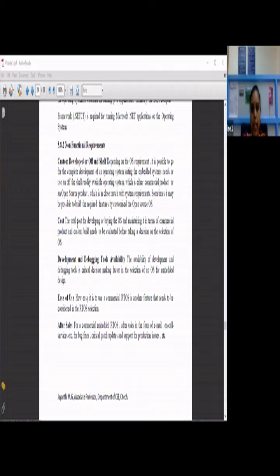And cost, again the total cost for developing or buying the operating system. Whether you are going for an already available operating system or you are going to develop your own, you will be looking into the cost as one of the non-functional requirements for selecting the operating system. Then development and debugging tools availability. Again, availability of development and debugging tools is a critical decision-making factor in the selection of an operating system for embedded design.